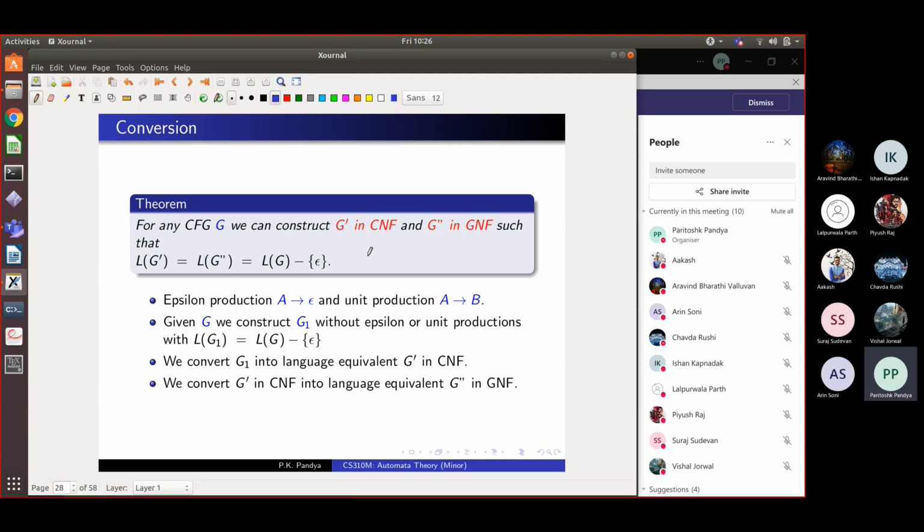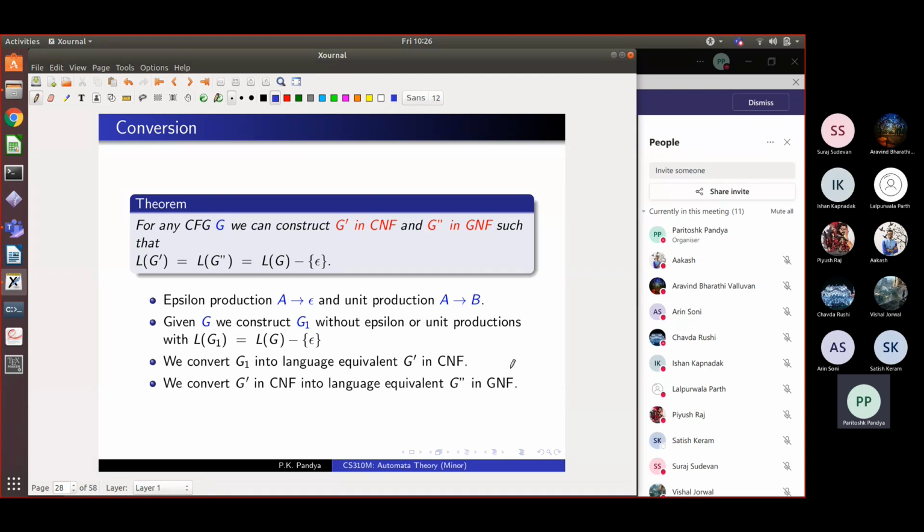So is the shape of the proof clear to you? How we are going to do it? First we have got to get rid of epsilon and unit productions. Then we have got to convert the resulting grammar into Chomsky normal form. And then we have to convert it into Greibach normal form. This is what we have to do. Three-step process. So is the scheme clear to you?